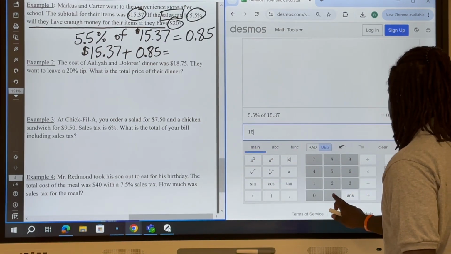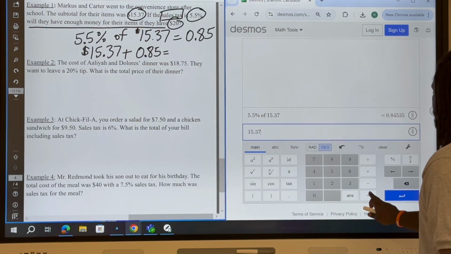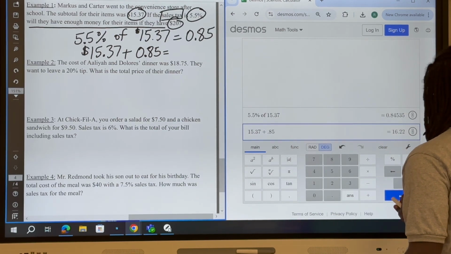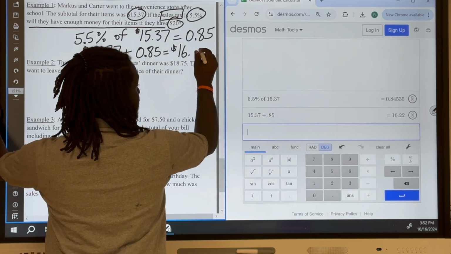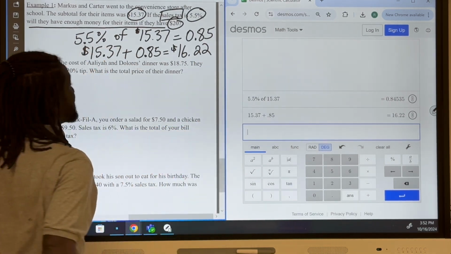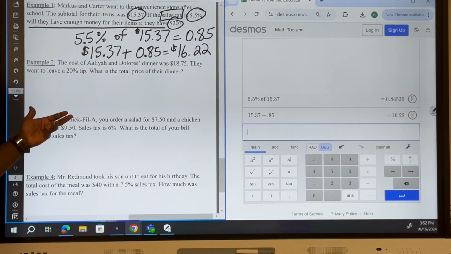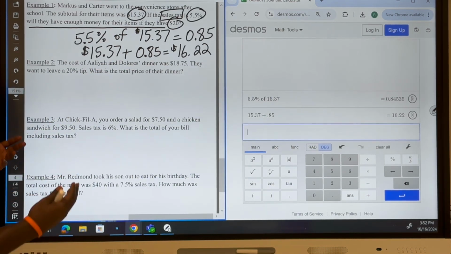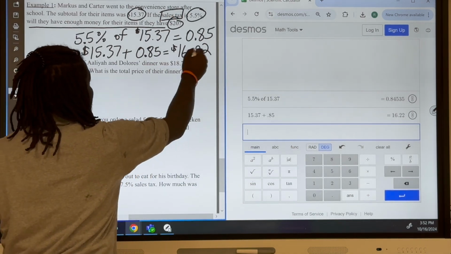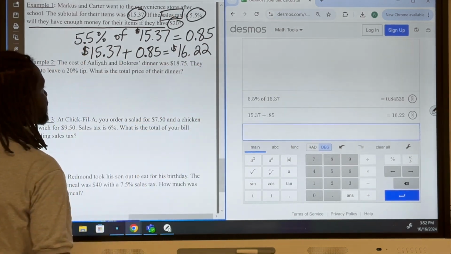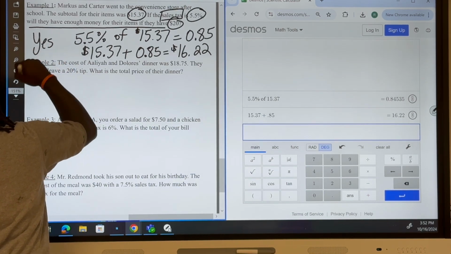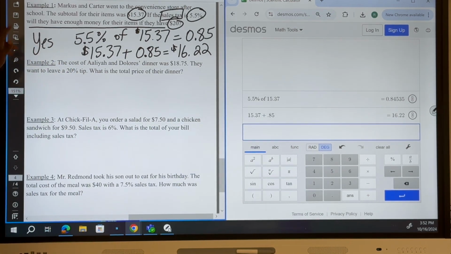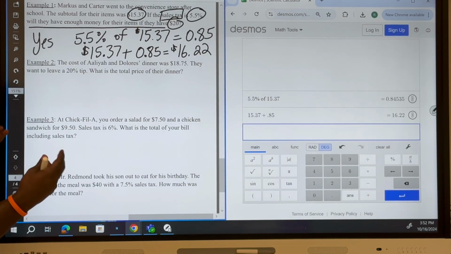So we got $15.37 plus 85 cents, and that gives me $16.22. And so my question asks, will they have enough money? Okay, and the answer is yes. If they have $20, they do have enough to pay for $16.25. So the answer is yes, they have enough. Now, I've run out of space, but you might want to include yes, they have enough money.